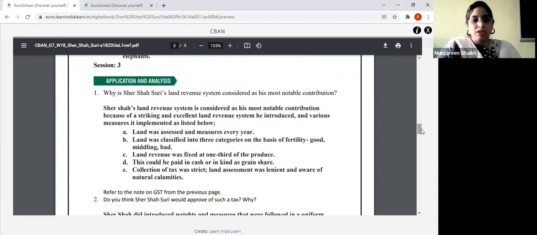Okay, this question. Why is Sher Shah Suri's land revenue system considered the most notable contribution? See, we had seen he had brought various land revenue reforms. So why do you think it was the most notable one? What things did he do? If you see your textbook, all these points are mentioned in it, right? Yes, Simran?